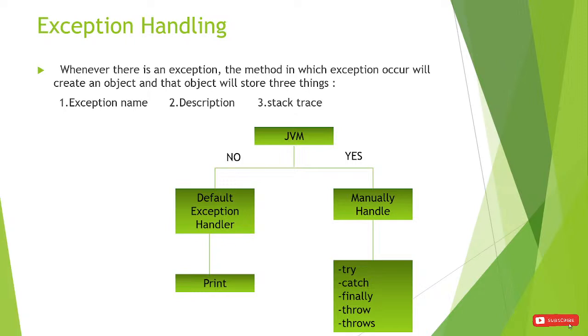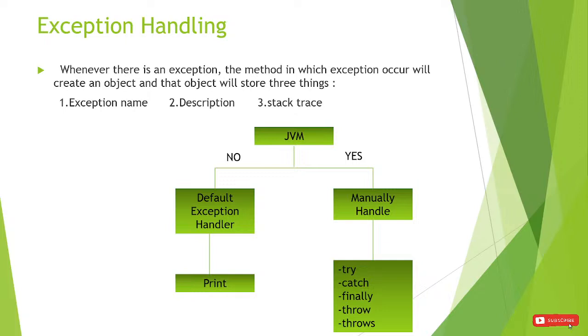Whichever method has the exception will create an object, and inside that object it will add three things: the exception name, description, and the stack trace. Then JVM will ask that method, are you handling the exception or not?